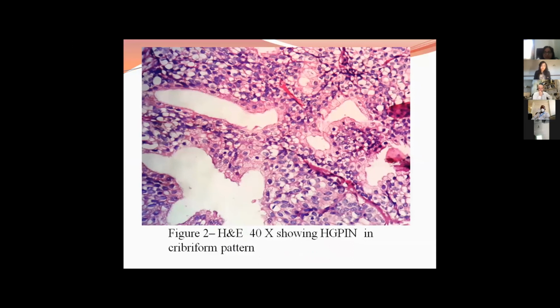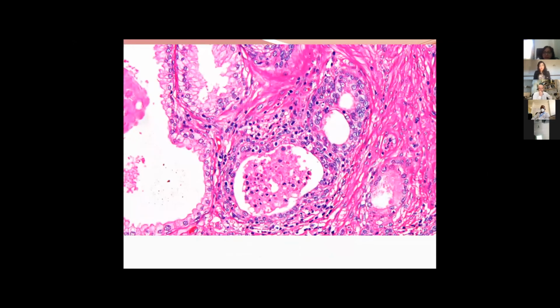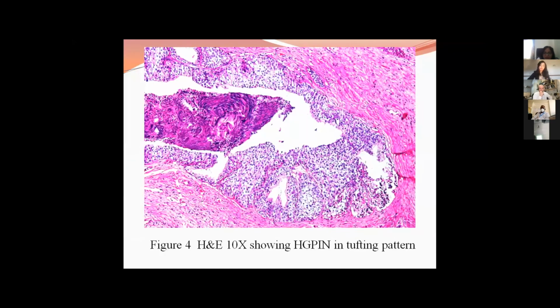And this is a pattern showing a cribriform pattern. This is the low-grade PIN gland. There is minimal crowding, minimal overlapping. There is no nucleomegaly, and the basal cell layer is intact. And it is almost similar to the benign glands of prostate. This is the high-grade PIN in tufting pattern, where you see the nuclei overlapping and crowding in a tufting pattern, which are going towards the luminal structure, having a clear cytoplasm here.